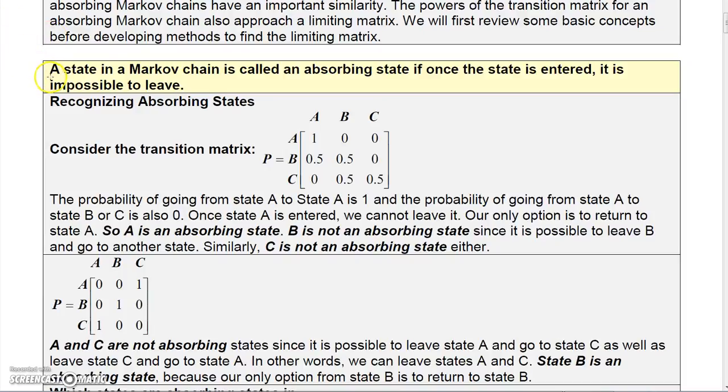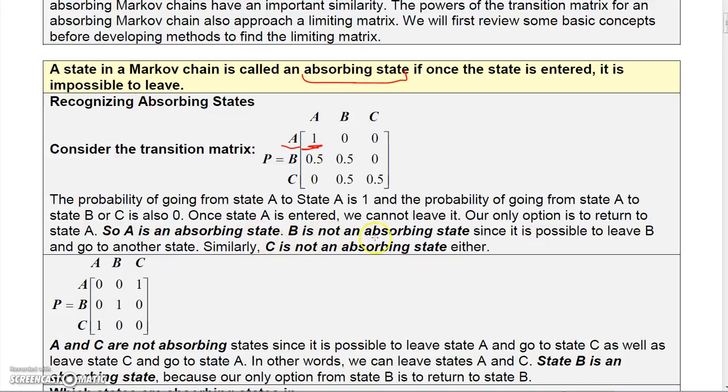A state in an absorbing Markov chain is called an absorbing state if once the state is entered, it's impossible to leave. Consider this transition matrix. Notice that from state A, you can only go to state A. So you can never go from state A to state B or state C. It's impossible. Once state A is entered, we cannot leave it. Our only option is to return to state A. So A is an absorbing state.